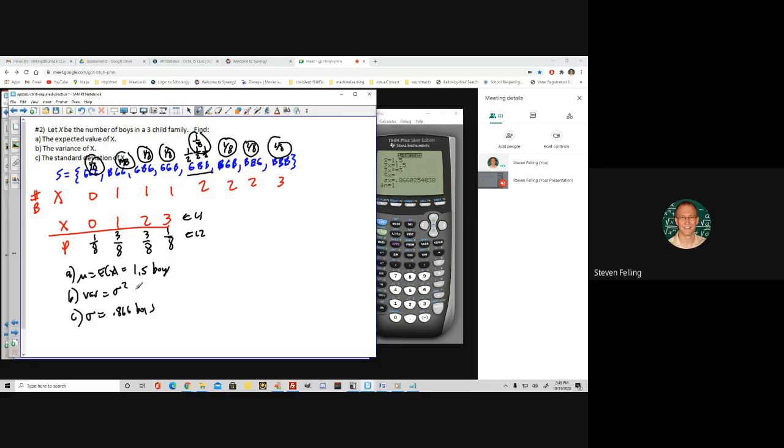So I could just take the 0.866 number and square it. 0.866 squared turns out to be about 0.75 boys squared. All right, so that's how we would do that problem with expected value and standard deviation. And we'll pick up the rest of this unit in a second video.